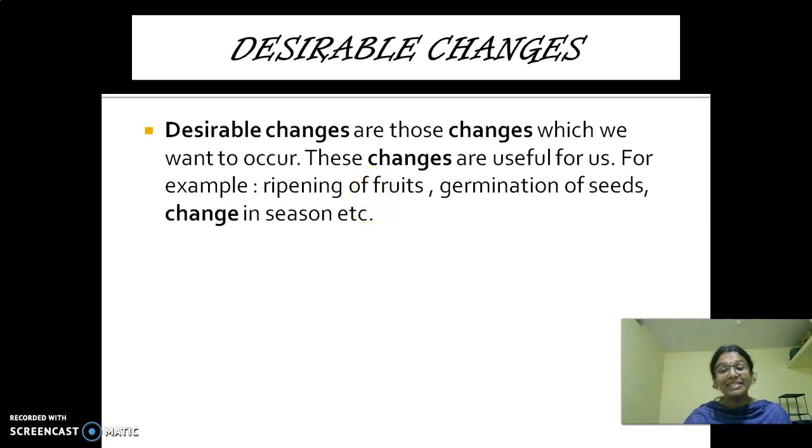So we want these changes to occur. If the fruits are not ripe, what happens? We are not able to eat them. If the seeds are not germinated, no plants will be there. And change in season is also important, because we can't live in the same summer season during the whole year. So these are all some of the examples of desirable changes.